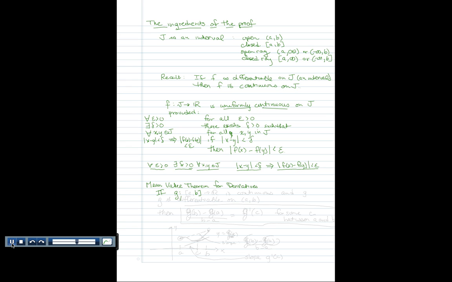If you have a function g from the closed interval from a to b into the set of real numbers, and we know that function is continuous, and we know that g is differentiable on the open interval from a to b, then we can conclude that when we take f evaluated at b minus f evaluated at a and divide it by b minus a, that will equal the derivative of f evaluated at c for some c between a and b.